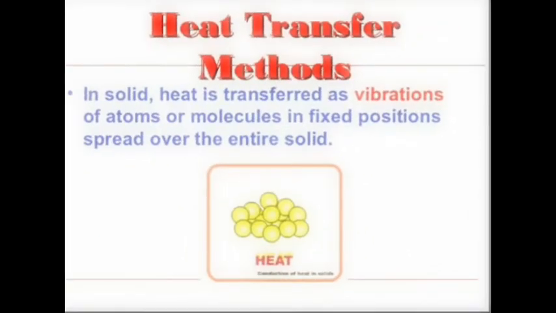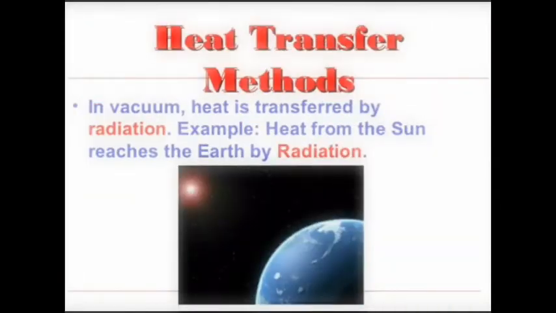In solids, heat is transferred as vibrations of atoms or molecules in fixed positions that spread over the entire solid. So it is different from liquids, because here the heat is transferred as vibrations of atoms or molecules in fixed positions. Now, heat transfer method in vacuum: heat is transferred by radiation. Example: heat from the sun reaches the earth by radiation.